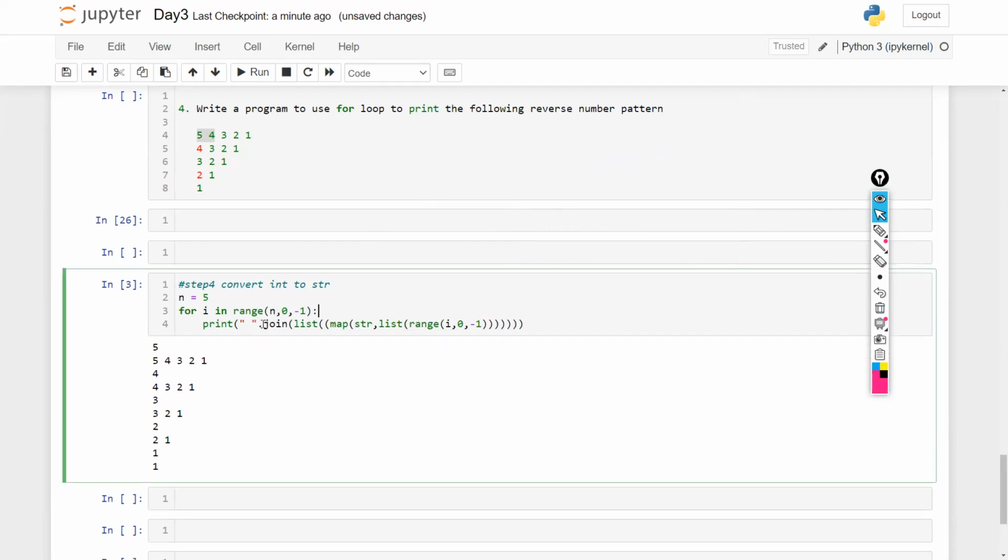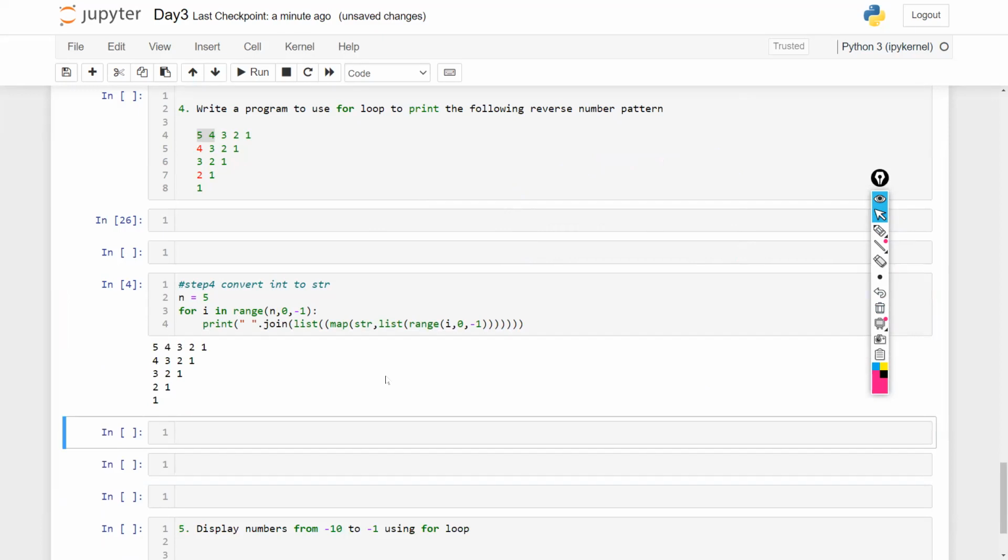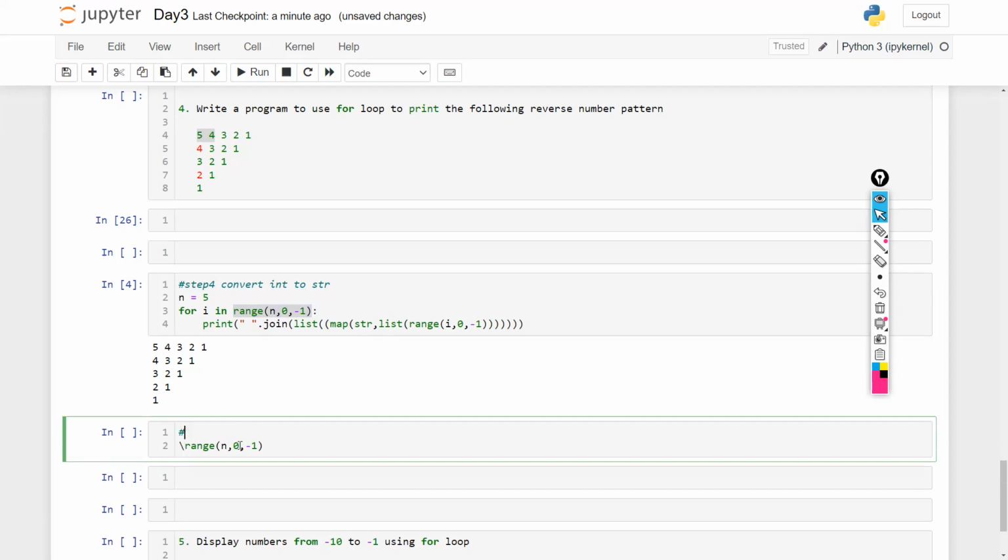This extra print you can remove, and you would get exactly what we wanted. You need to understand how range works. Range has 3 parameters. The first one stands for the starting point, then the ending point, which should be +1, and then the step size. So -1 step indicates the opposite or decreasing direction. So you need to be very clear with this.